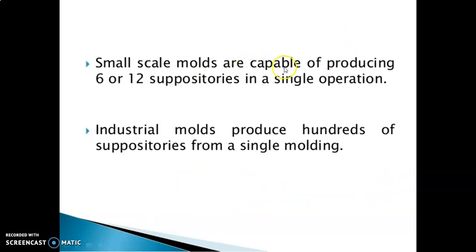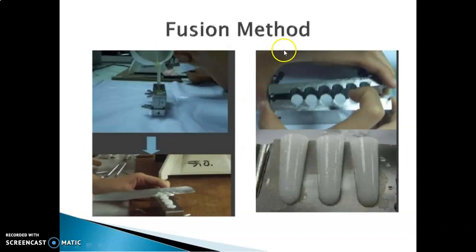Small-scale molds are capable of producing 6 or 12 suppositories in a single operation. Industrial molds produce hundreds of suppositories from a single molding. In this diagram, the fusion method is done like this.